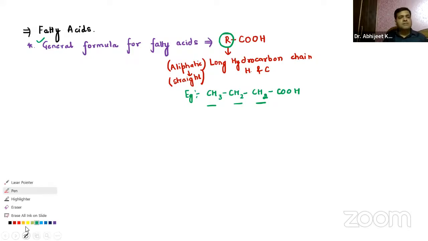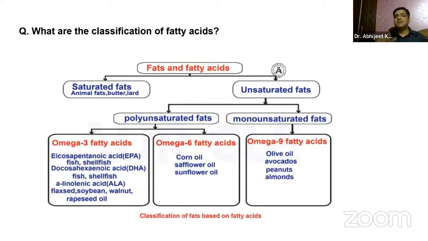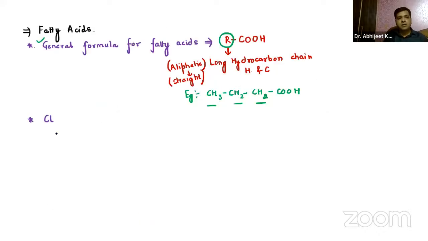Now coming on to the classification of the fatty acids. Very, very important. First, we'll try to discuss our own classification, then I will come to the flowchart which is given in your notes.